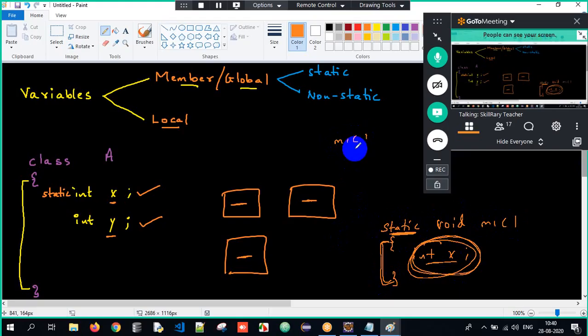If you have a non-static method m1 and define a variable x here, it is accessible only within that method, so it will behave as non-static. So for local variables, we don't have types. It's only local, specific to that block.